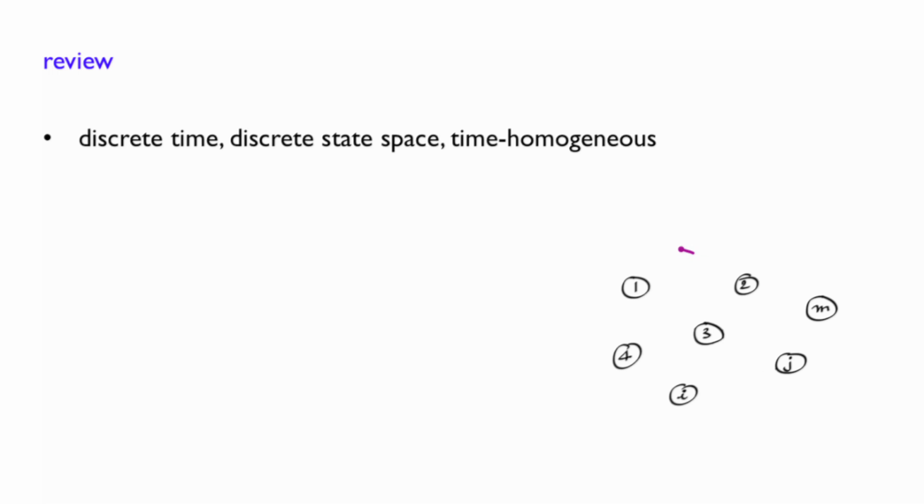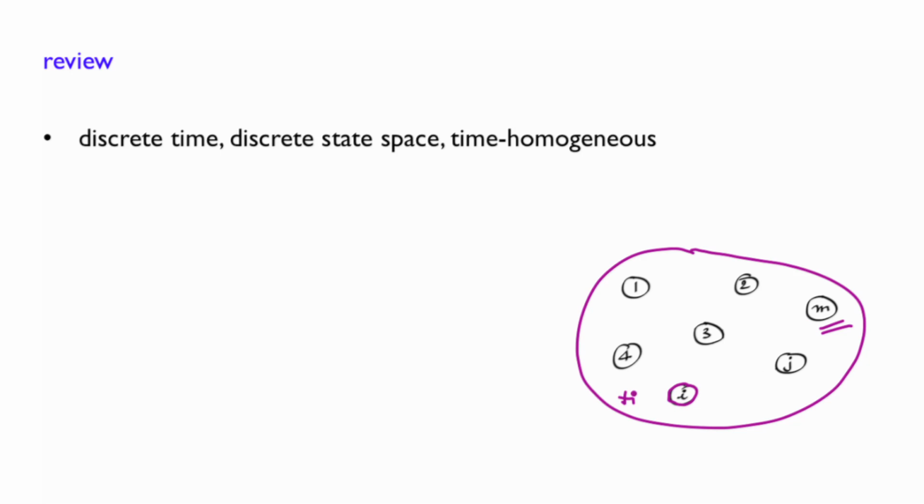So, the state space is discrete, here finite, with m states, and time is discrete. That is, at any discrete point in time, the process is in one of these m states, and let's say here, at a given time s. And again, time is discrete, so think about the following process.